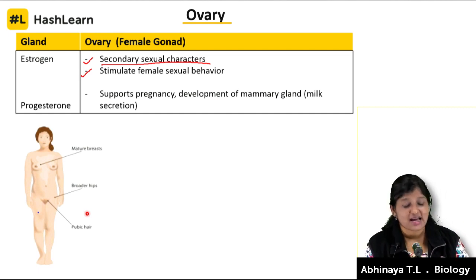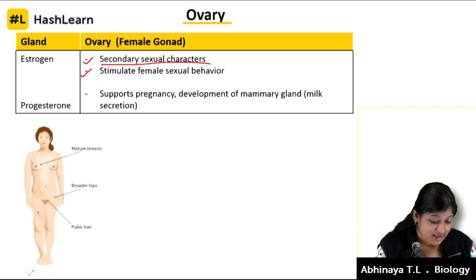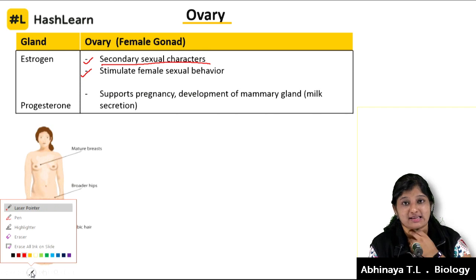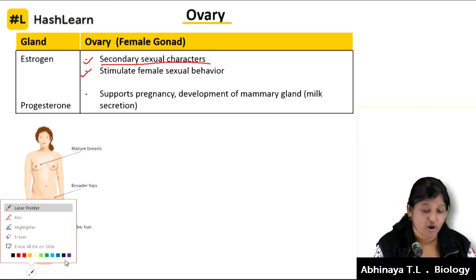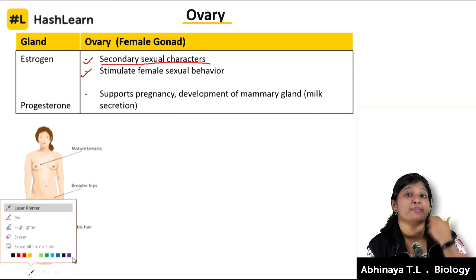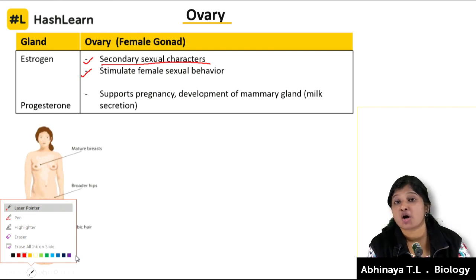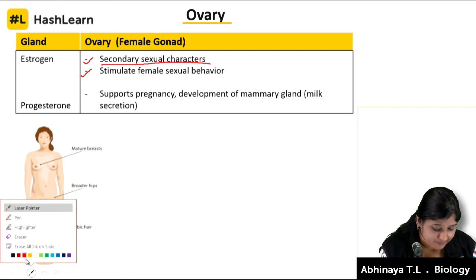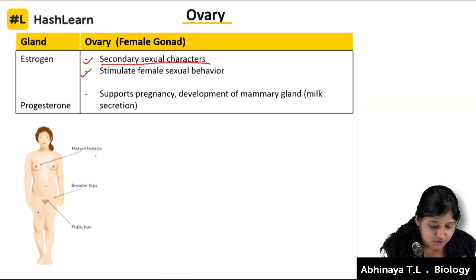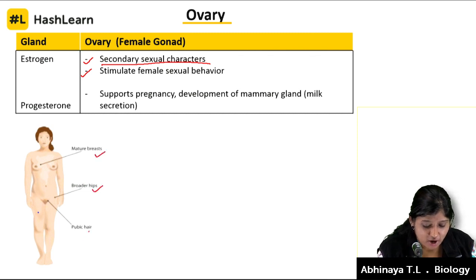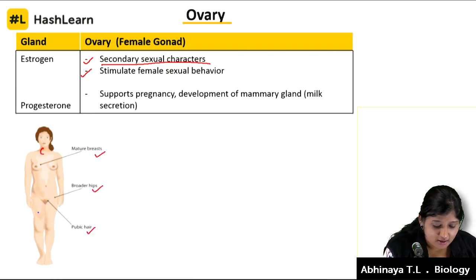And one more thing is the voice pitch in the larynx. The pitch here is going to be high, whereas in males it is low. So maturation of breasts, broader hips, pubic hair, then higher pitch in the voice.